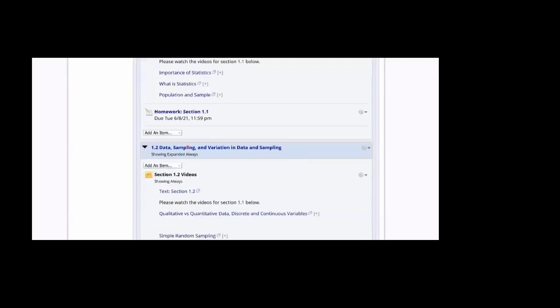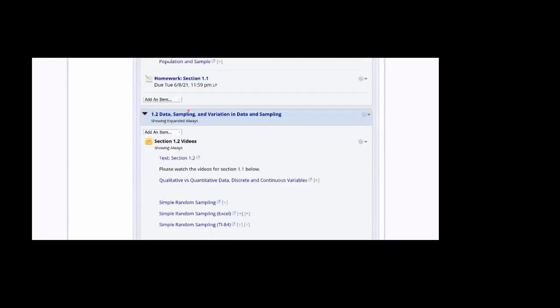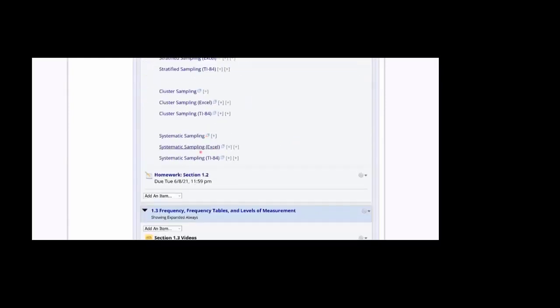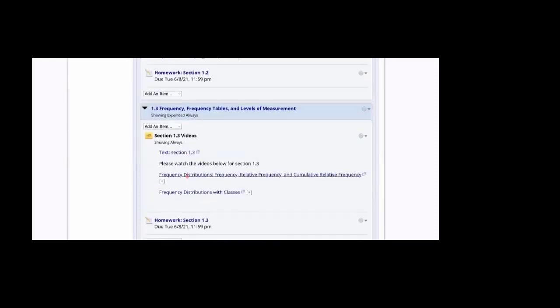After you do that, remember the process is that you go through the PowerPoints in MOM, you go through the videos here, and you start the homework. You can do section by section or chapter by chapter. Now you go to 1.2, the same thing. You have a bunch of videos. You've already watched the PowerPoints, you do the homework, and so on and so forth.